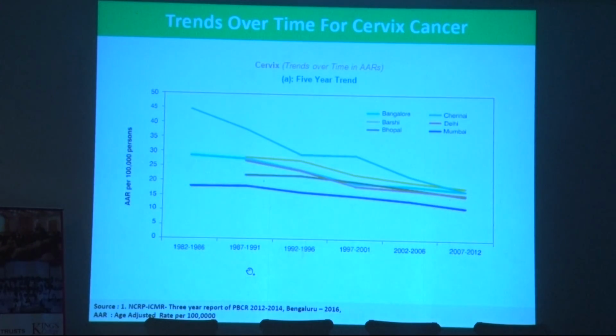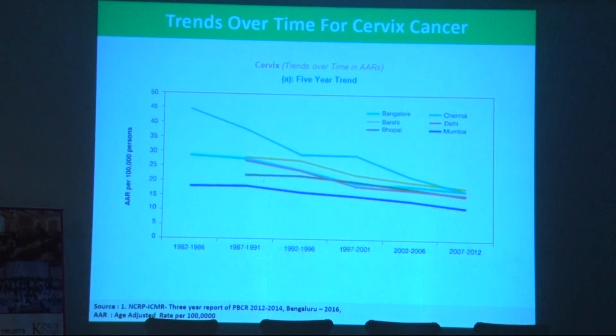And if you see the cervical cancer, it's going down drastically everywhere. So this is, again, an area of research: why is cervical cancer going down? We have not done anything like vaccination, we have not done anything like secondary prevention, visual inspection. No systematic screening programs are going on in India. But still there is a change in the incidence rate.